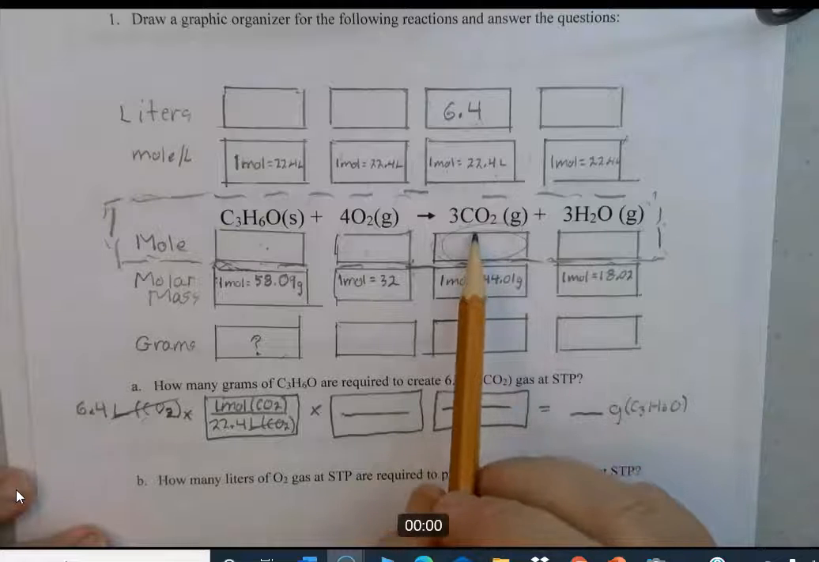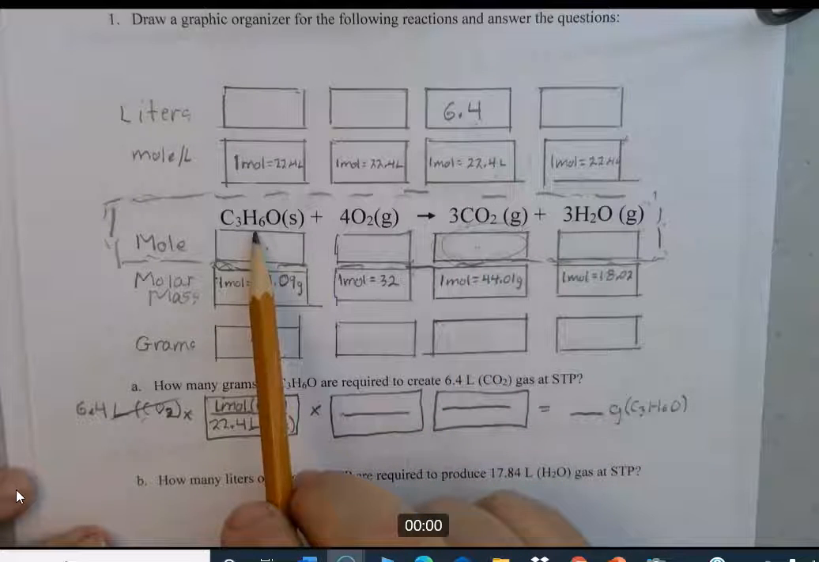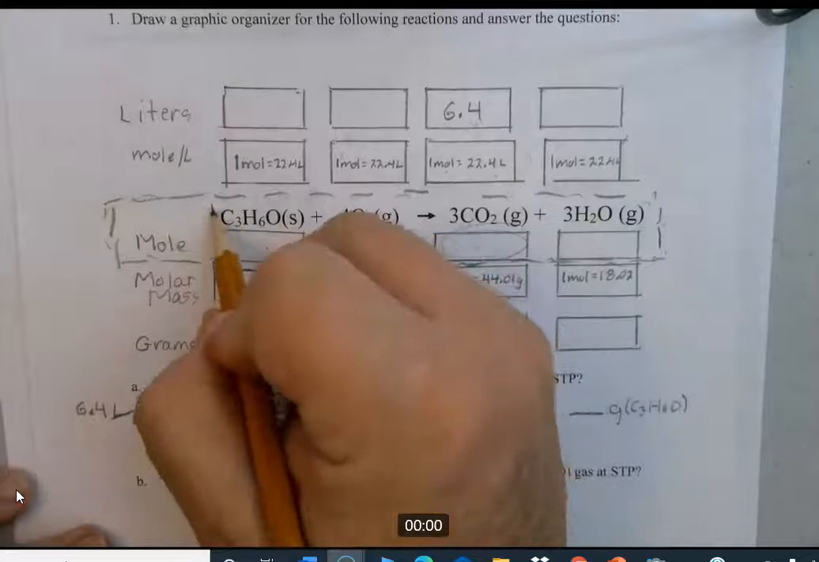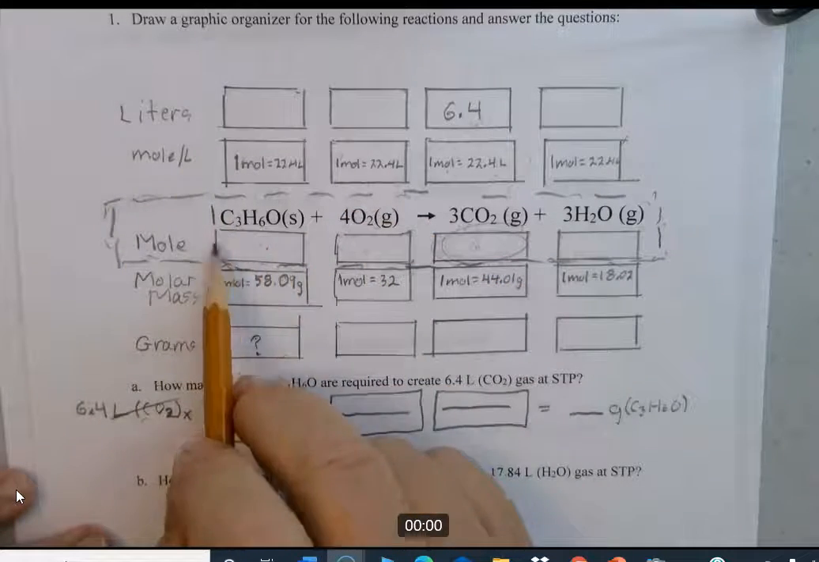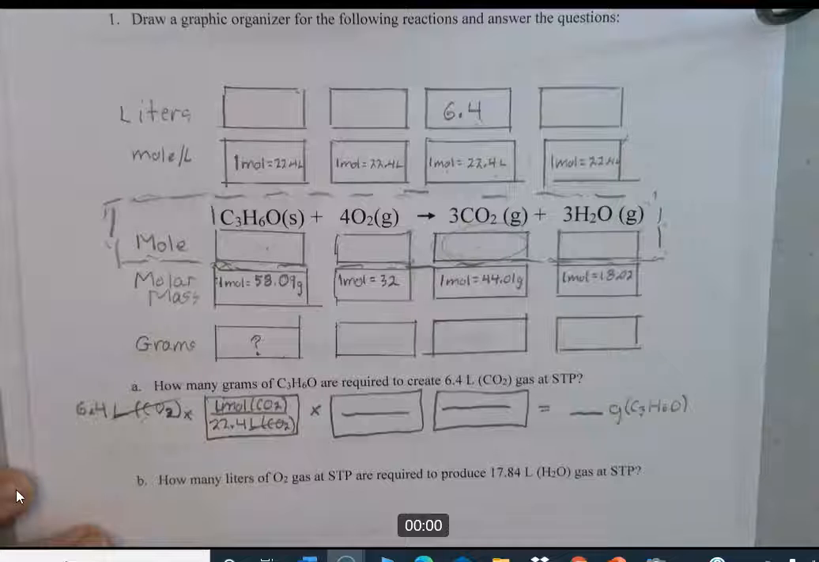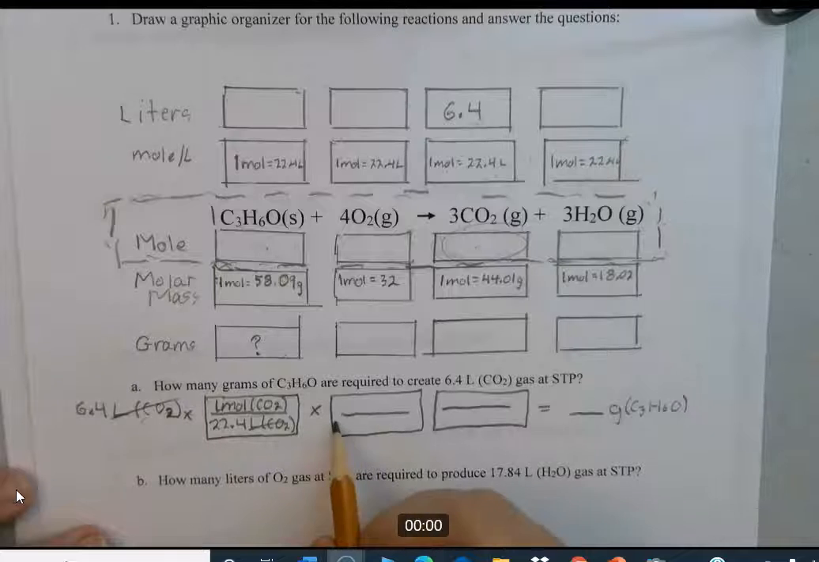Now we have to go from moles of CO2 to moles of acetone. So it's 3 moles of CO2 for every 1 mole of acetone, or 1 mole of acetone over 3 moles of CO2. Let's go ahead and write a coefficient there. Which one do you want? Well, you need moles of CO2 to cancel out. So that's going to have to be on the bottom over here. So it's going to be 3 moles.